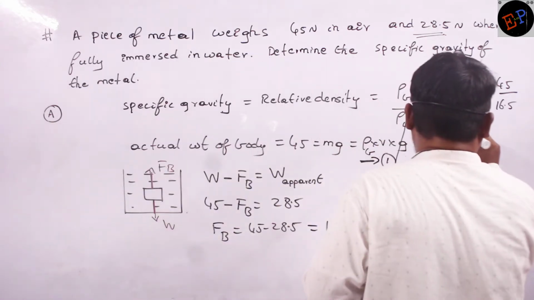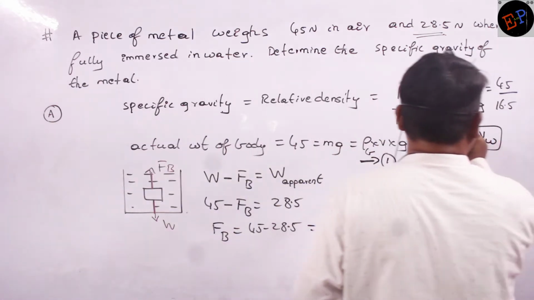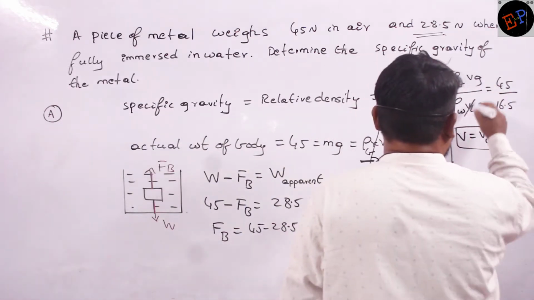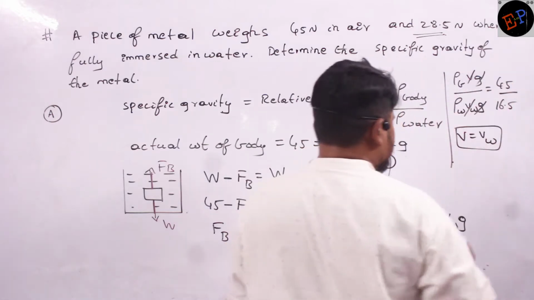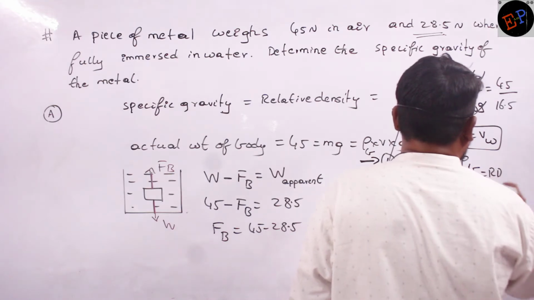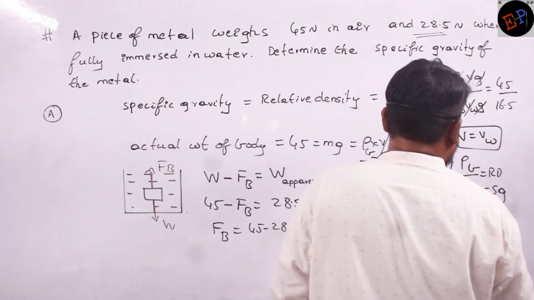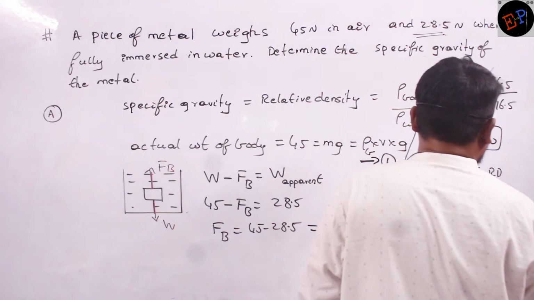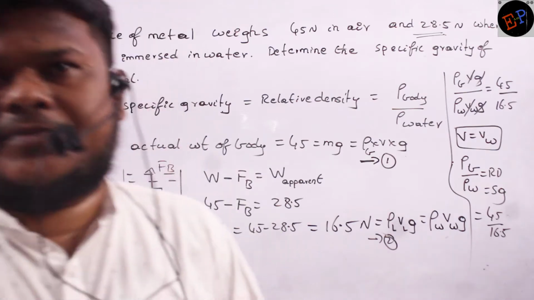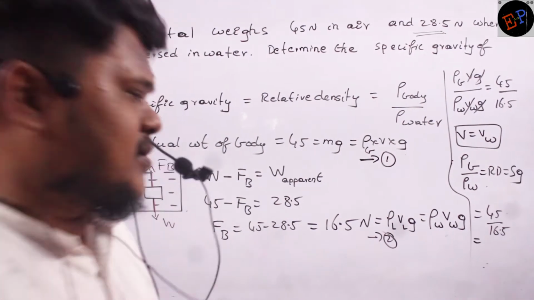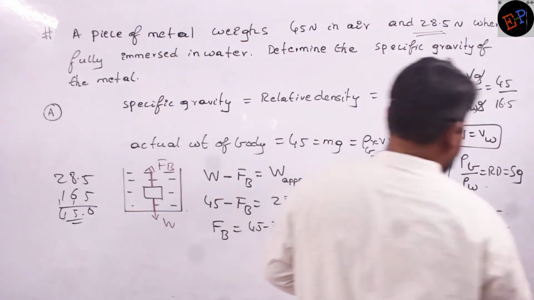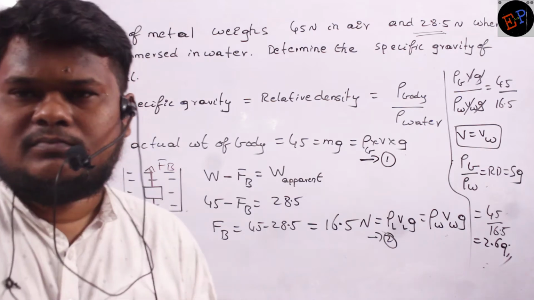So here I can say V and VW both are equal because it is completely immersed inside water. Therefore you can cancel both of them, and G values also you can cancel. So density of body divided by density of water is called relative density. This is also called specific gravity, and it equals 45 divided by 16.5. So just do that calculation. That will be our answer. Clear? So 45 by 16.5, 2.69. That is our answer. Okay.